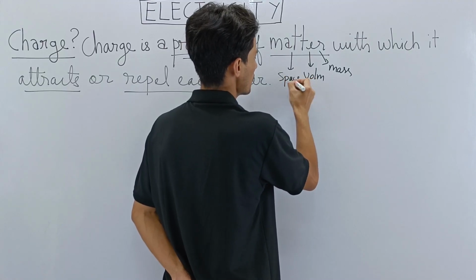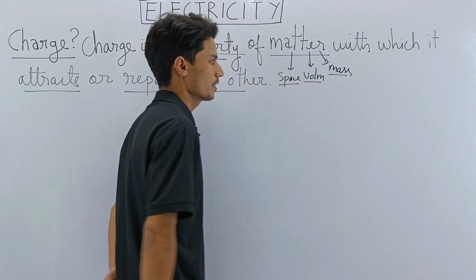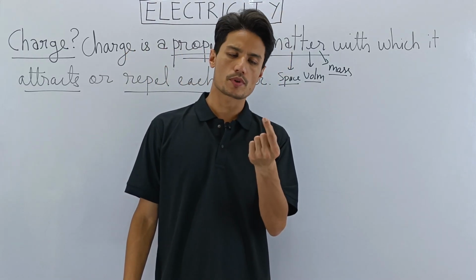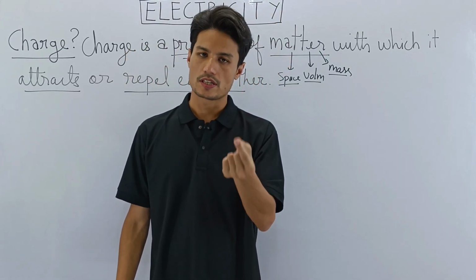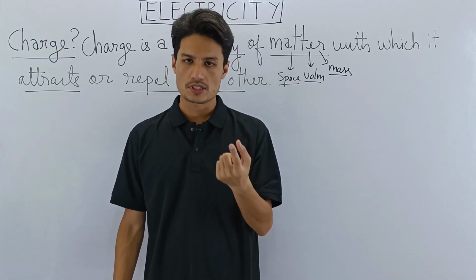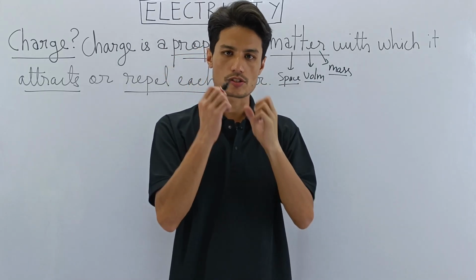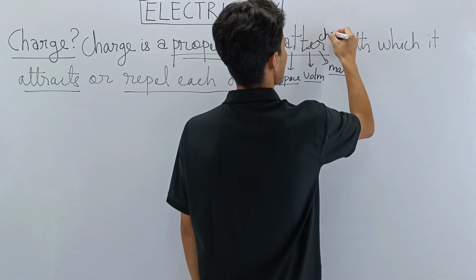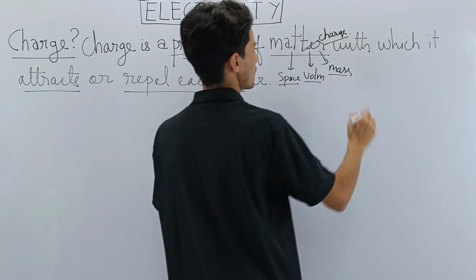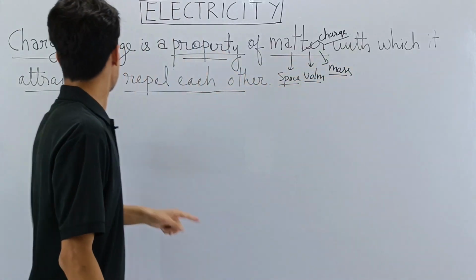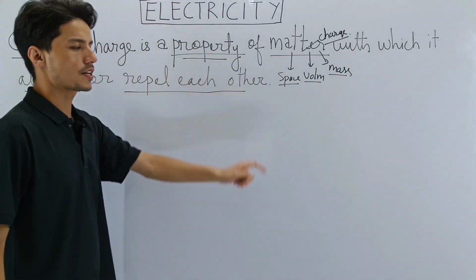Now in class 10, we learn one more important property of matter, which is charge. Matter also possesses a very important property called charge. So charge is a property of matter with which it attracts or repels each other.